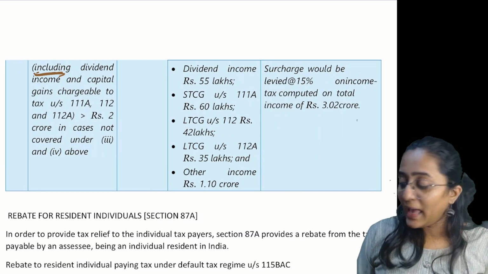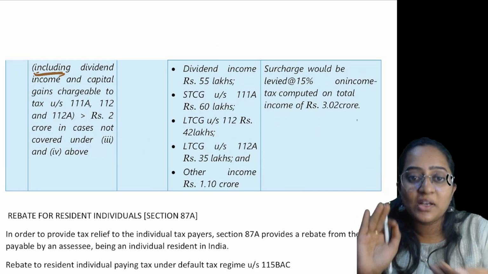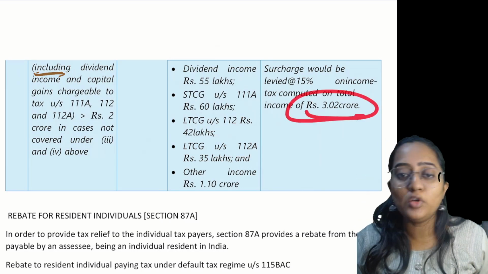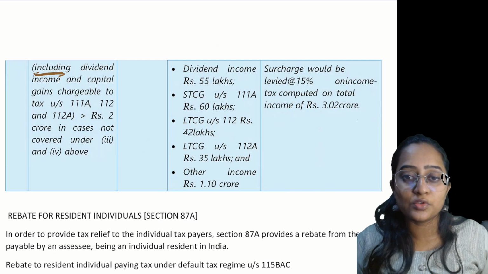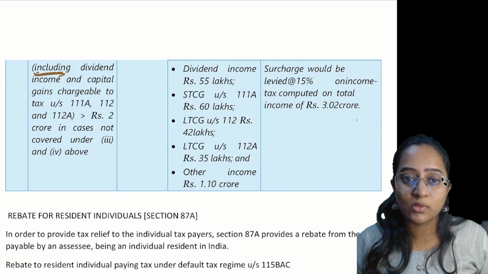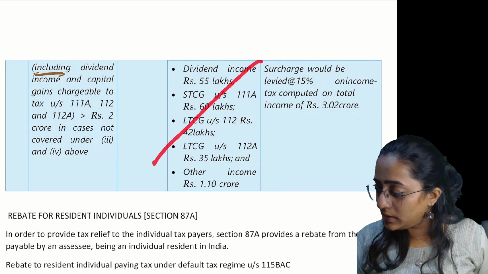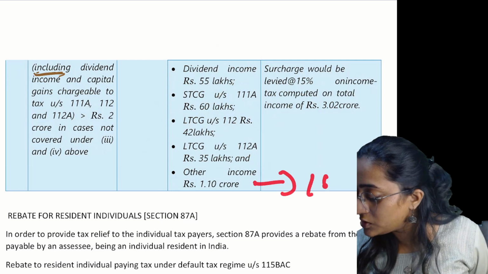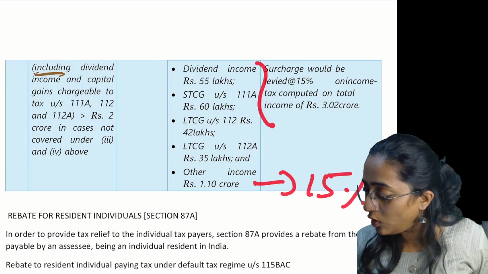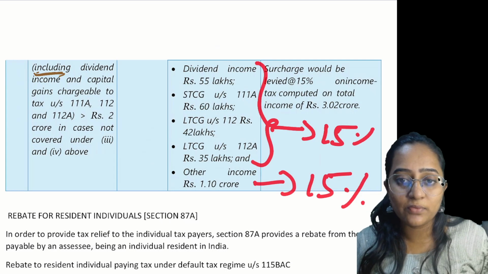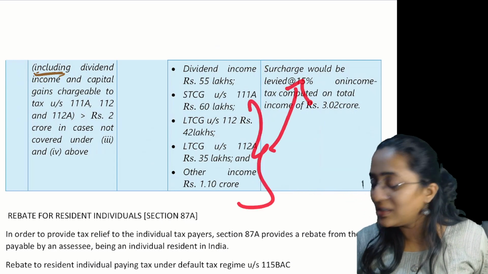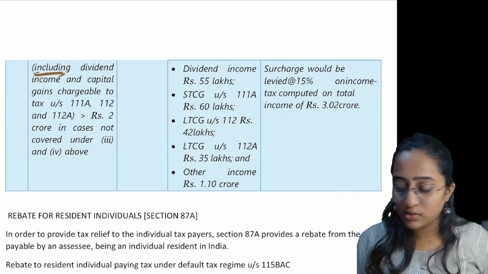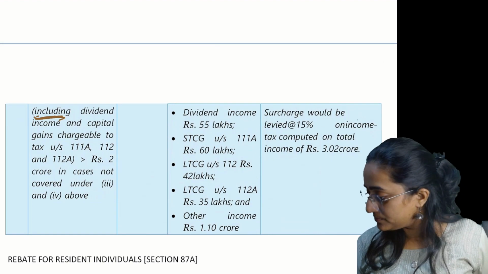As your income is being pushed by this dividend and capital gain income, it has now crossed 2 crore, to 3.02 crores. If you didn't have all this income, how much is the surcharge you would have applied? 15%. And with all this income, you would apply 15%. So in total, you will just apply 15%. Clear? Understood? Comfortable?